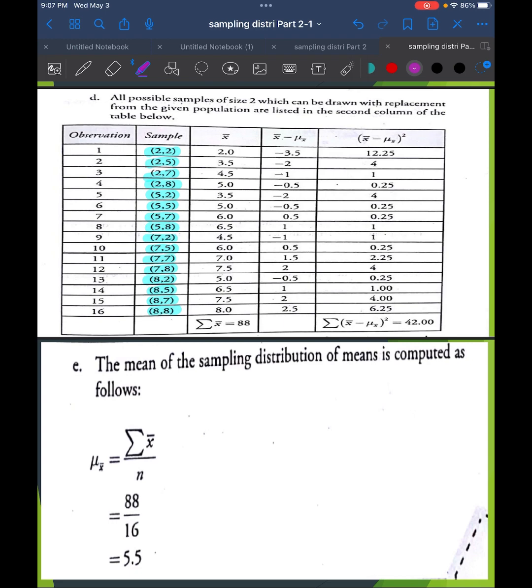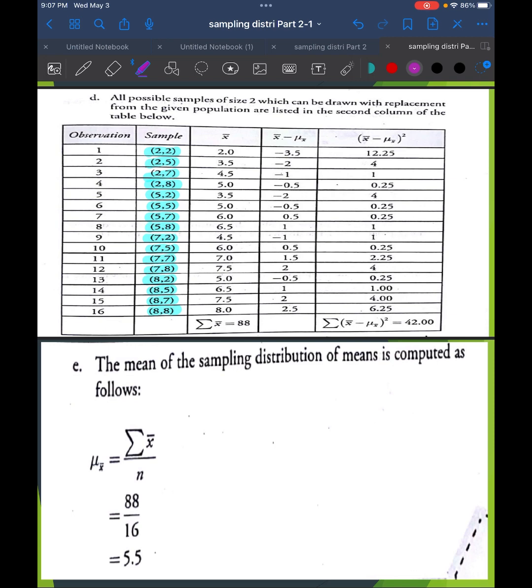As you notice, there are 16 observations because for a population of 4 raised to a sample size 2, that is 4 squared equal to 16. That is why there are 16 possible samples.